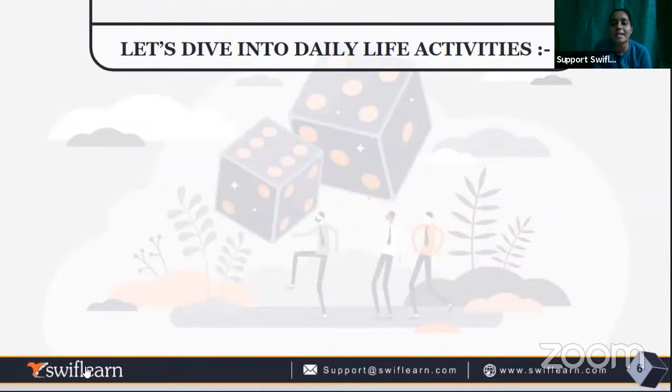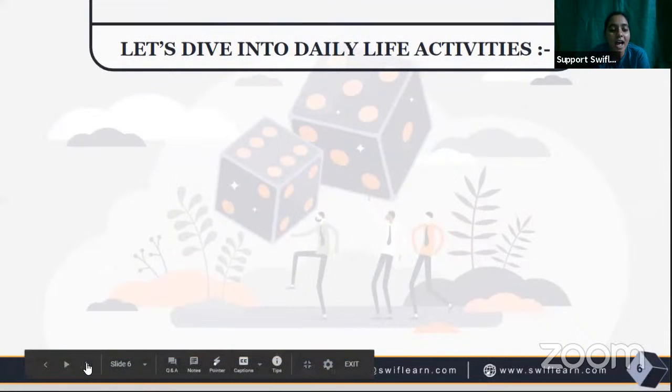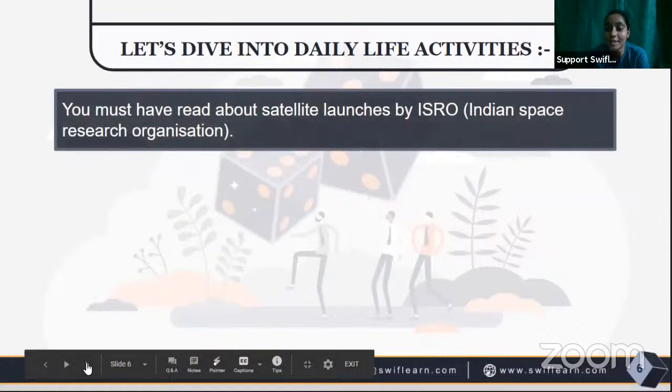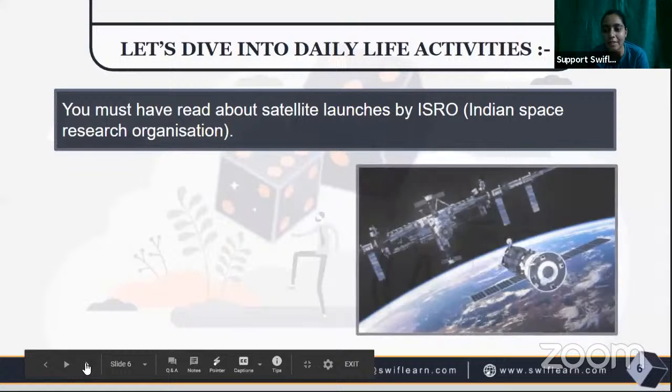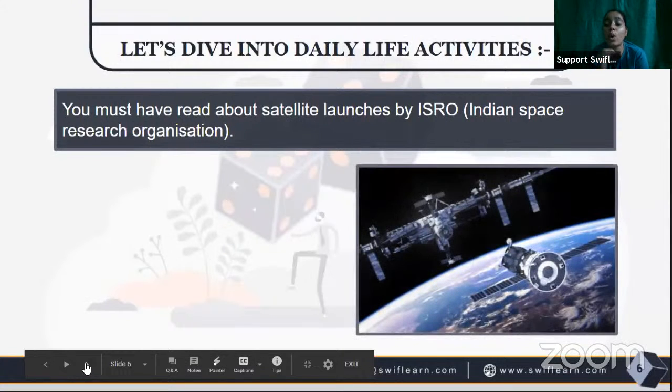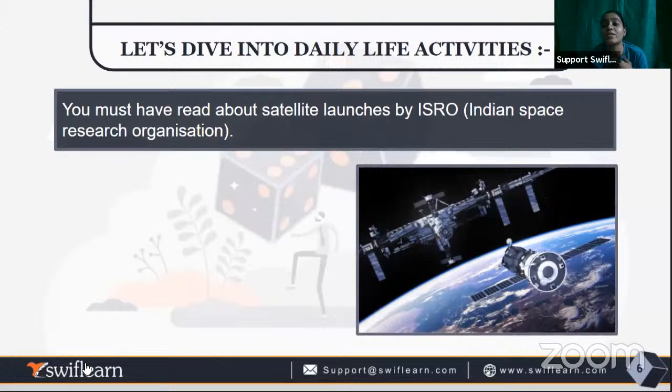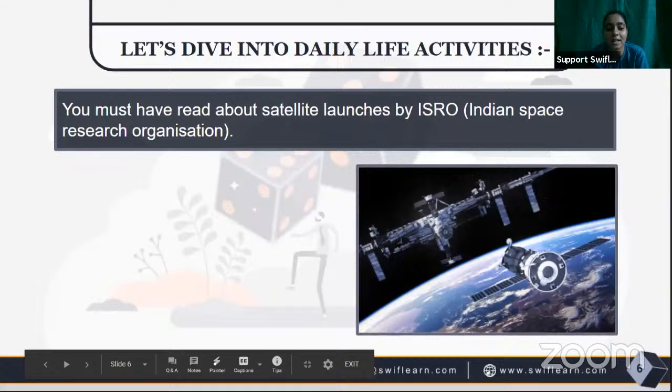So first, let's go for some live examples, as we always do. Here we have an example of an ISRO satellite. When the Indian Space Research Organization launches a satellite, it always goes for the probability function: whether the satellite will reach the point or not, whether it will achieve the destination or not, or what will happen to it, whether it will burst or not.